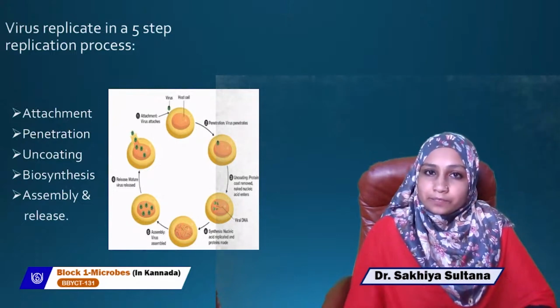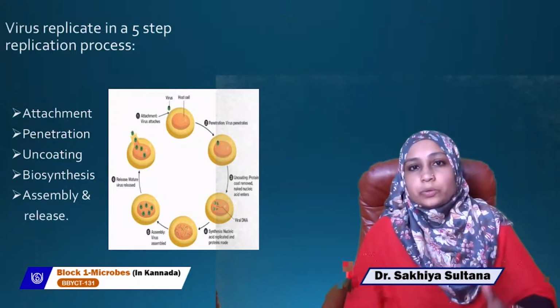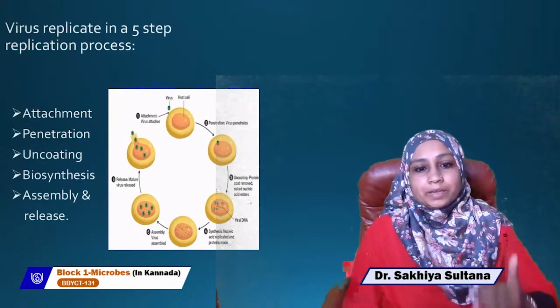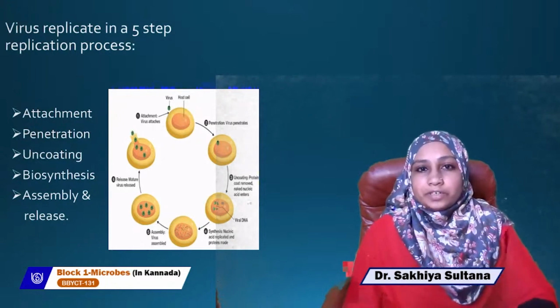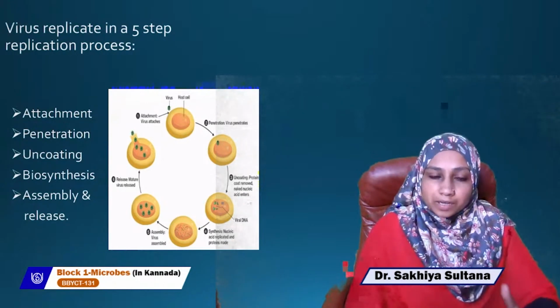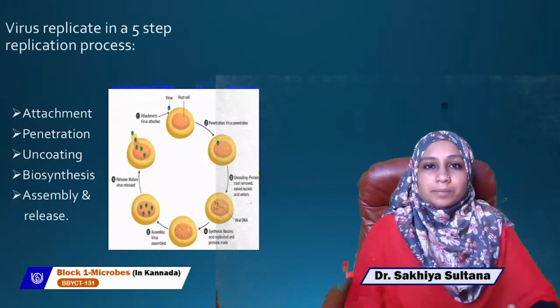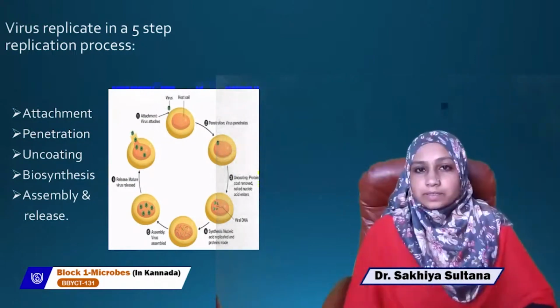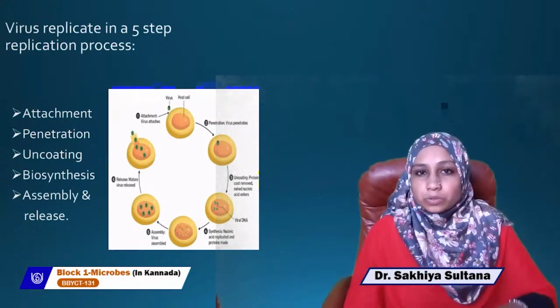So nucleic acid, fourth step, biosynthesis. The nucleic acid has to be replicated. After it is replicated, then our last step, what is happening, assembly and release. So proteins are synthesized and nucleic acids are produced. So these are assembled into a virus.